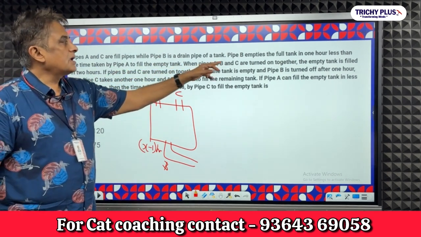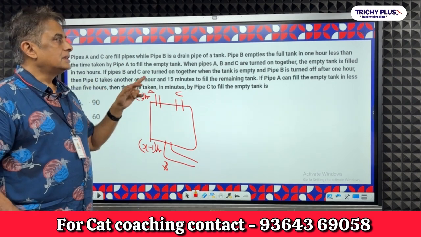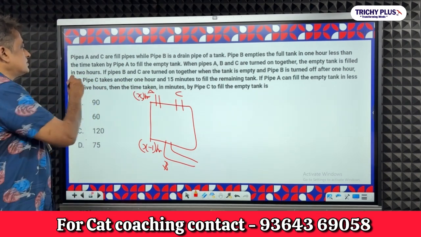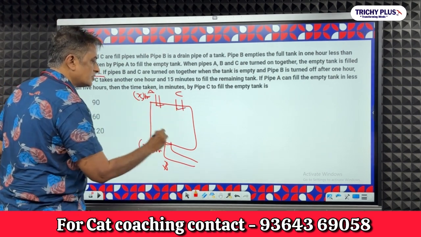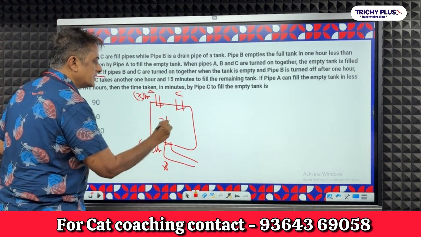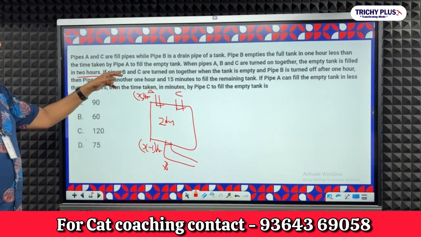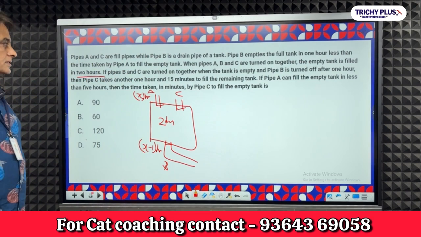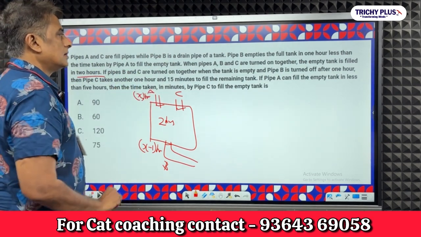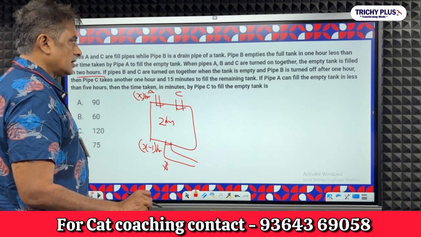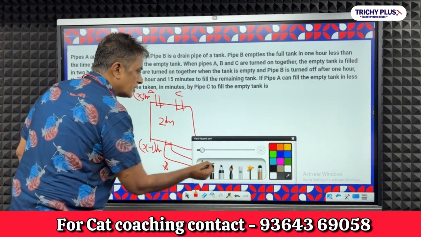When pipes A, B and C are turned on together, மூணு குழாவும் திறந்து வைக்கிறீங்க, the empty tank is filled in 2 hours. மூணு குழாவும் திறந்து இருந்தா, empty tank is filled in 2 hours, right? If pipes B and C are turned on together and the tank is empty, pipe B is turned off after 1 hour.